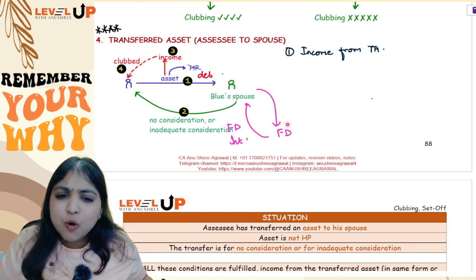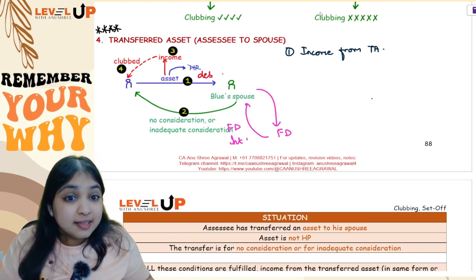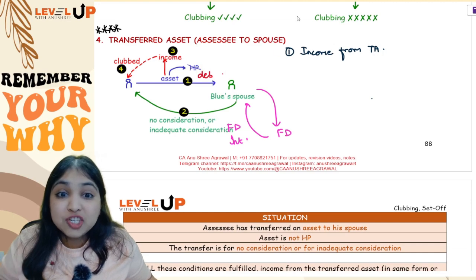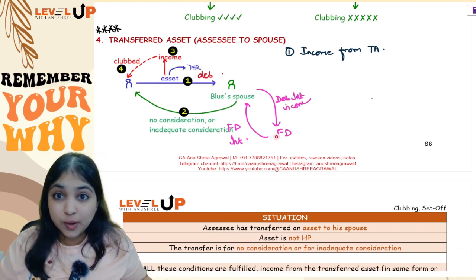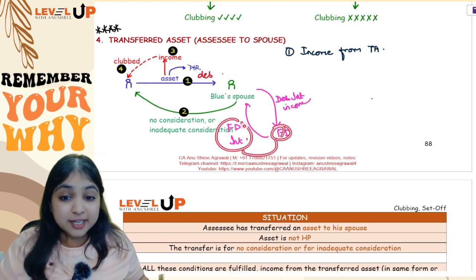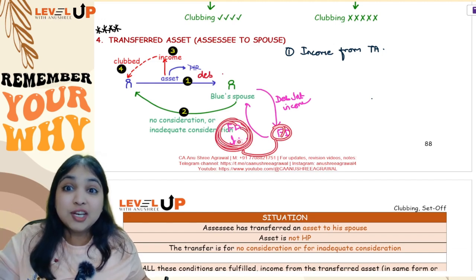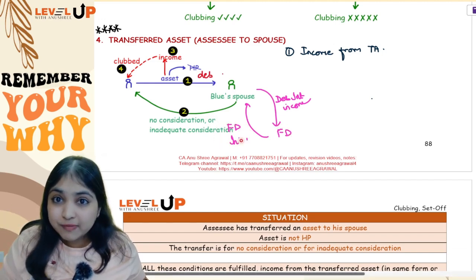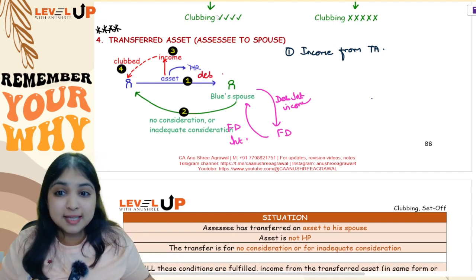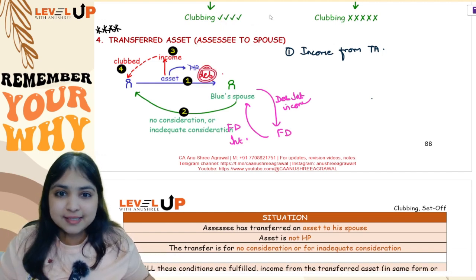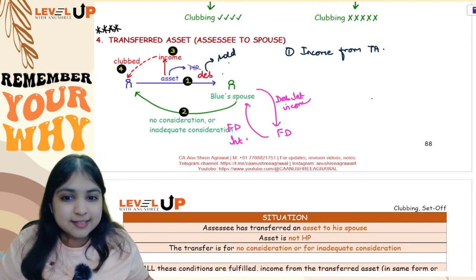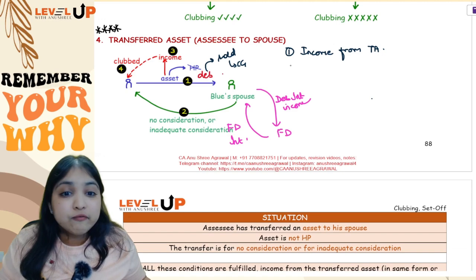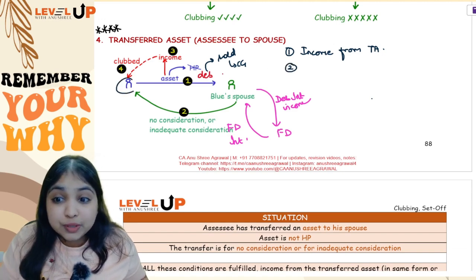Why? Because how did Green make this FD, guys? This FD was nothing but whatever debenture interest income she had earned, she accumulated the debenture interest income and that she invested into an FD, and from that FD she got FD interest. So this FD interest is actually income from income, and income from income we will not club, guys. Now let us say what Green did is, she's having these debentures. No, she sold these debentures. So if she sold these debentures, she will have capital gains. Will you club the capital gains with Blue's income?